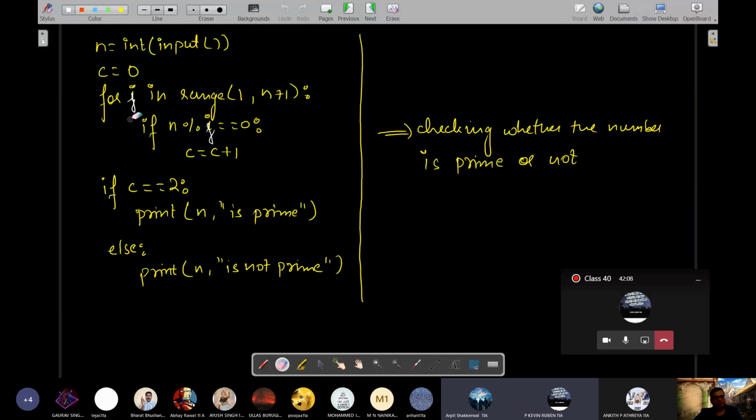Sir, while executing, an error is coming for me. What error is coming? Value error, invalid literal for int with base 10. Should I share my screen? What have you given? 10.5? No, sir, 11.